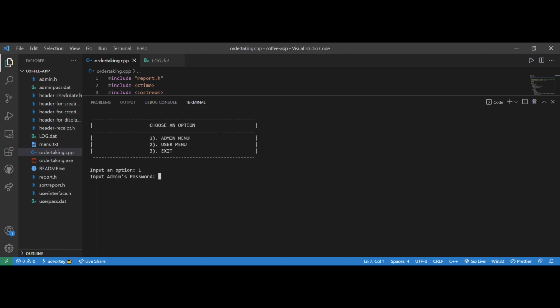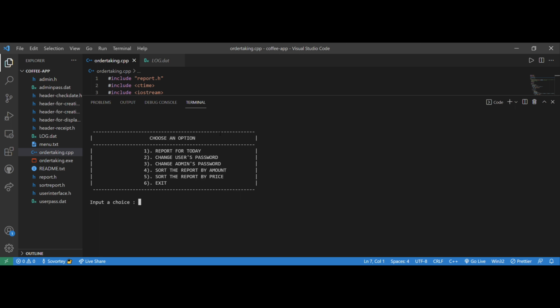If you fail to input the right password 3 times, the event will be stored in the log.dat file. The default password for admin is admin@123. Once you successfully enter the correct password, the admin menu will pop up.